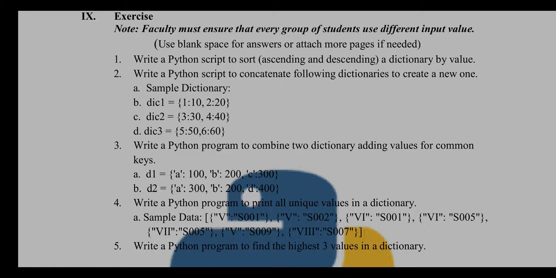We can also combine the elements of that particular same key. Okay, next is write a Python program to print all unique values in the dictionary. So we have list data in which there are various dictionaries with key value pairs. So we have to print all the unique values in the dictionary. So this is one of the programs, and the last one is write a Python program to find the highest three values in the dictionary. I have already performed this program and prepared a script.